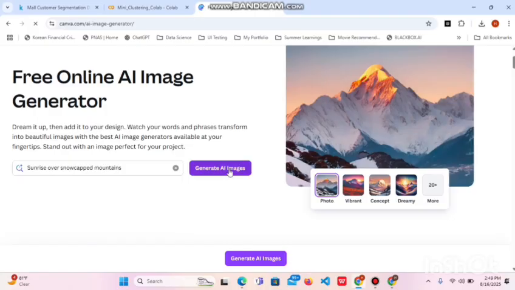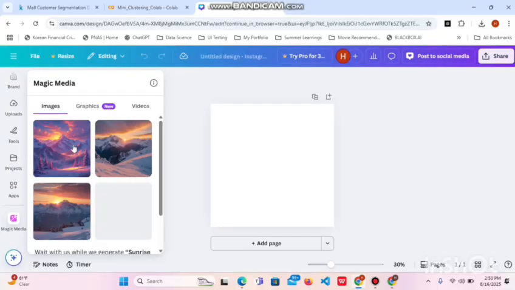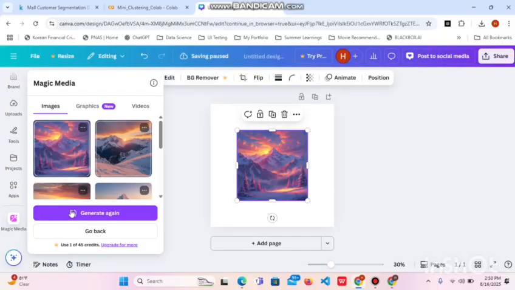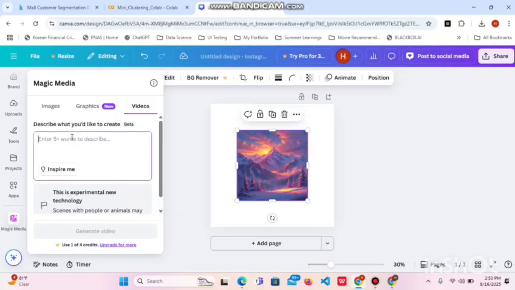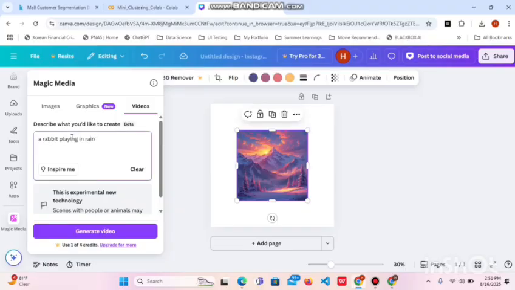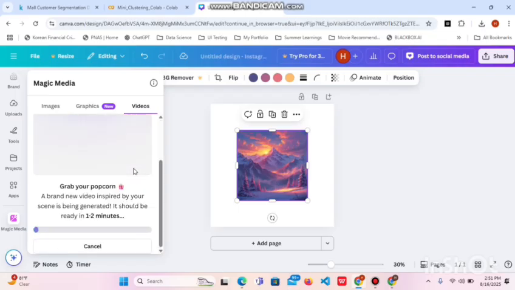Now let's explore our third tool, Canva AI. It has a free text to image generator where you can create visuals just by typing a prompt. When I click on generate image, Canva itself suggested a mountain scene and in just a few seconds it gave me stunning realistic images. And then I tried my own prompt, a rabbit playing in the rain, and Canva generated a fun short video with creative visuals.